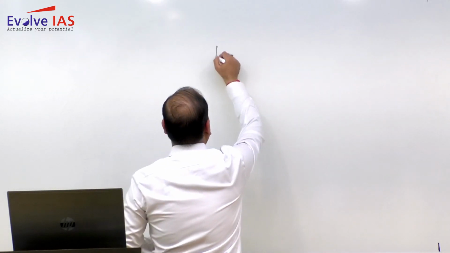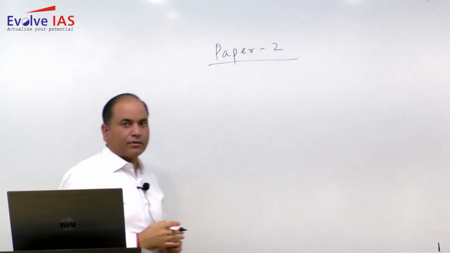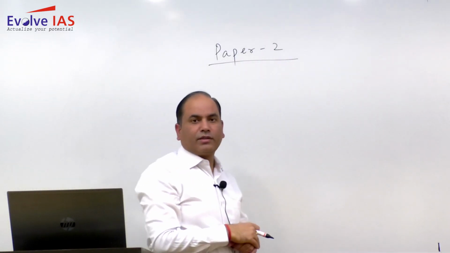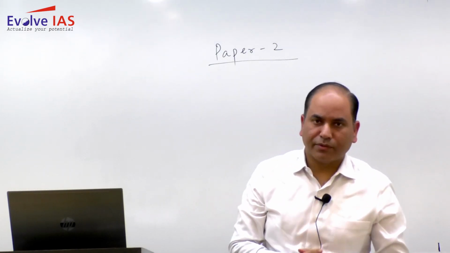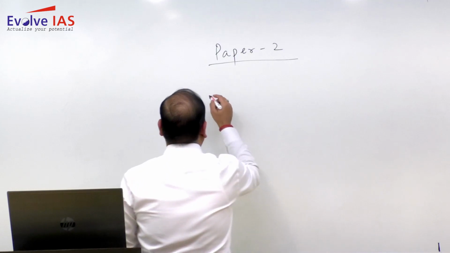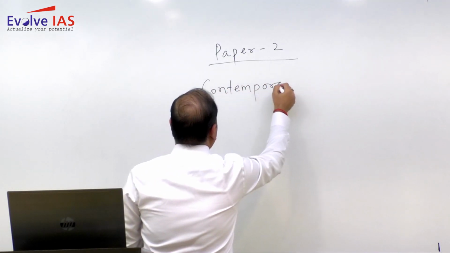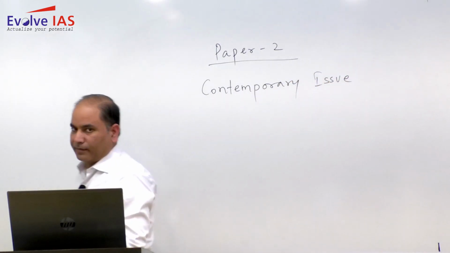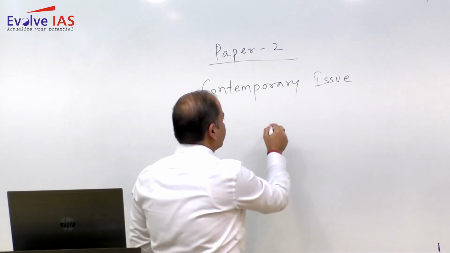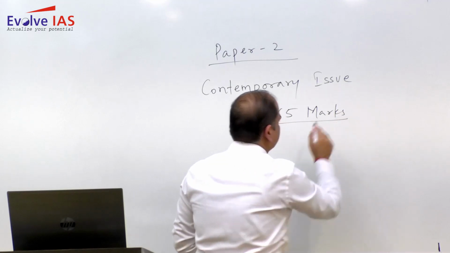As far as Geography Optional Paper 2 is concerned, this year also the same trend which has been followed by UPSC in last 4-5 years has been continued. The highest proportion has been given to the contemporary issues chapter, which is chapter number 10. So from the contemporary issues, 65 marks question has been asked, highest.